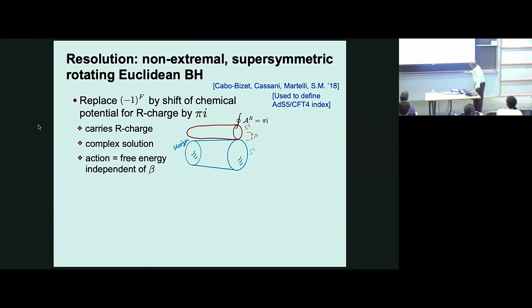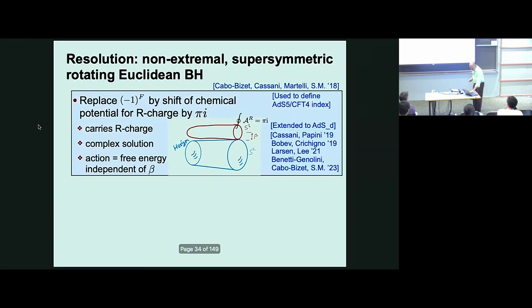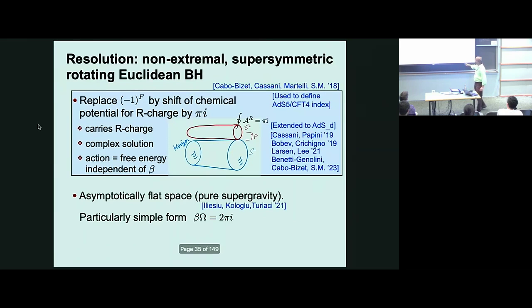Okay, so this was in this paper with Alejandro Cabo Bizet, Davide Cassani, and Dario Martelli in the context of AdS5 indices. So we were trying to ask what's the dual of the superconformal index in 4 dimensions. But then this was generalized to all kinds of AdS spaces, and then in this nice paper, also to asymptotically flat space. Okay, so this is what I want to focus on today. And here, so things take a particularly simple form.